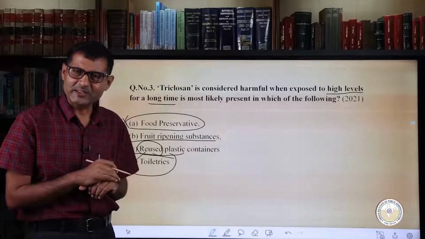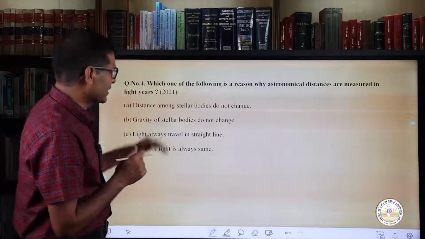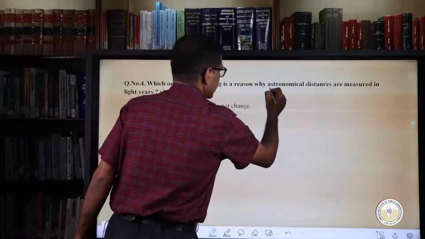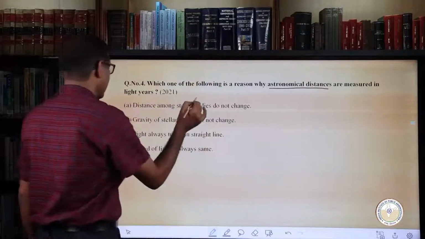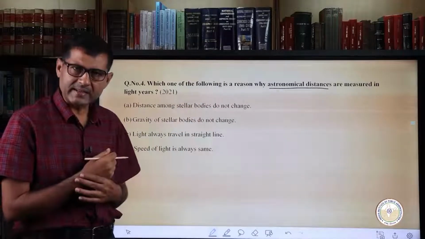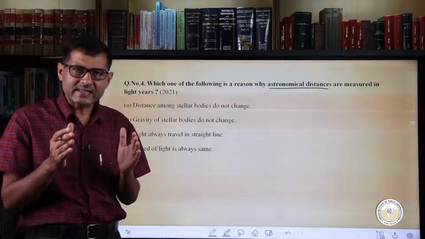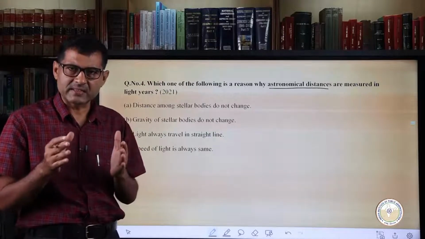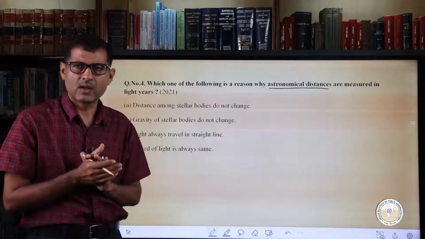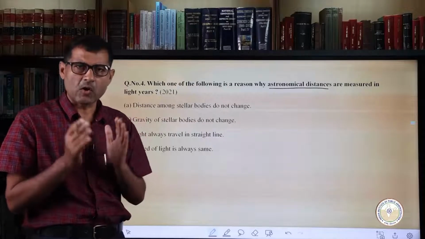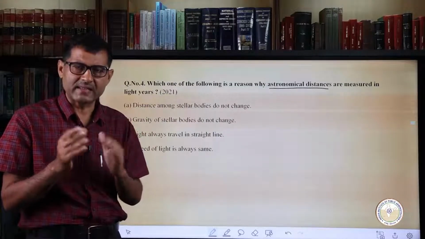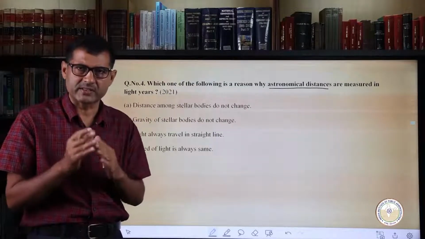Now let's move on to the next question. The question is regarding astronomical distances and their measurement in light years. First we understand what a light year is. A light year is the distance light travels in one Earth year. One light year is almost 6 trillion miles, that is 9 trillion kilometers.